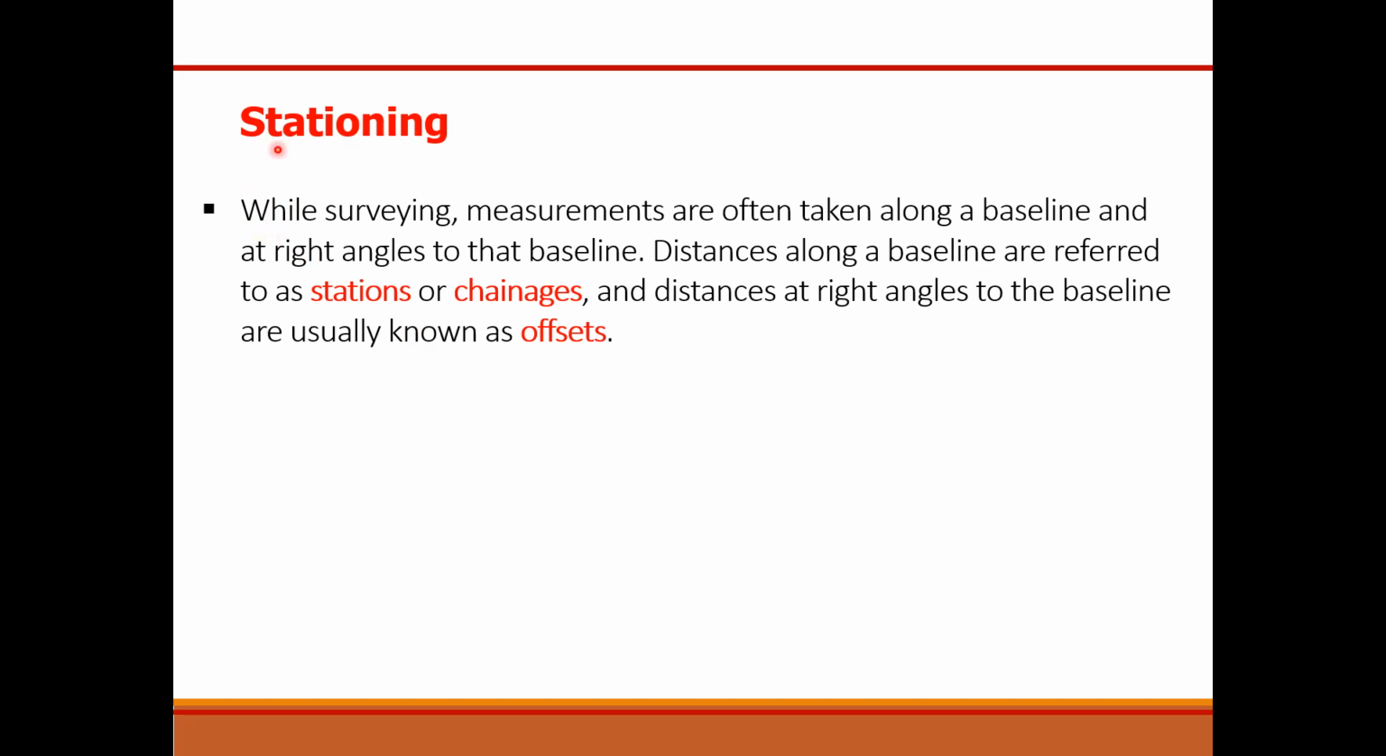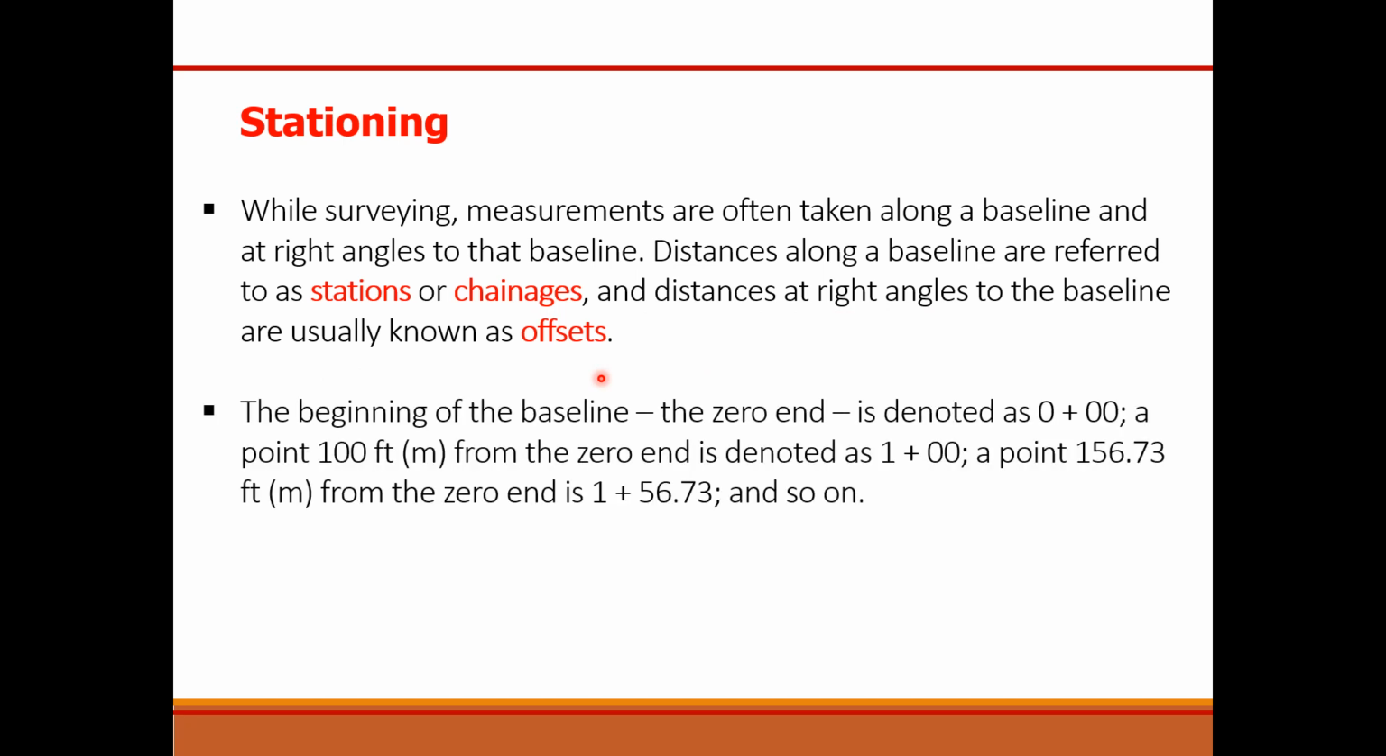Another term used in offset surveying is stationing. While surveying, the measurements are often taken along a baseline and at right angles to that baseline. Distances along a baseline are referred to as stations or chainages, and the distances at right angles to the baseline are usually known as offsets. The beginning of the baseline, which is the zero end, is denoted as 0 plus 00 chainage. In this manner, you will express the value of the chainage.